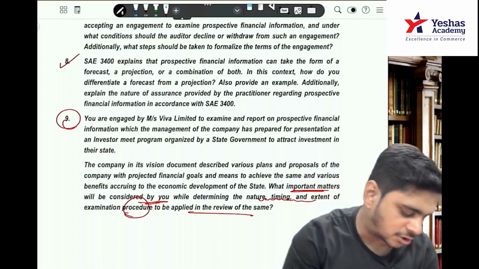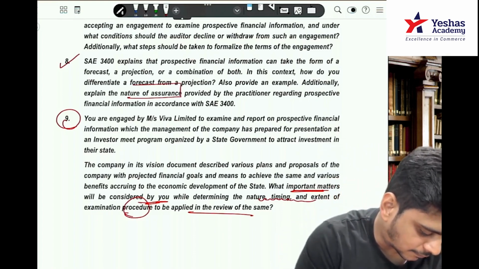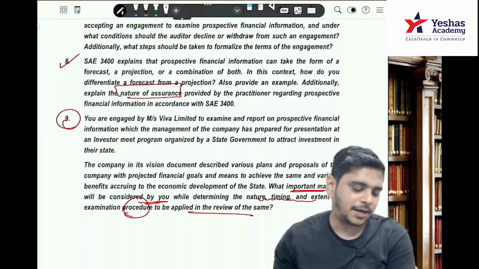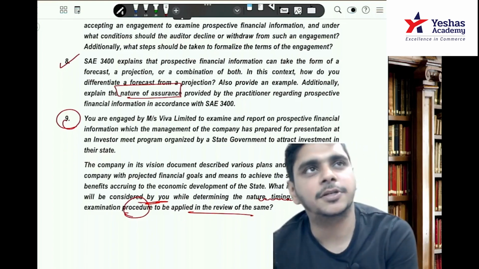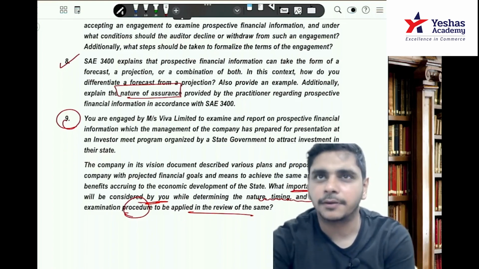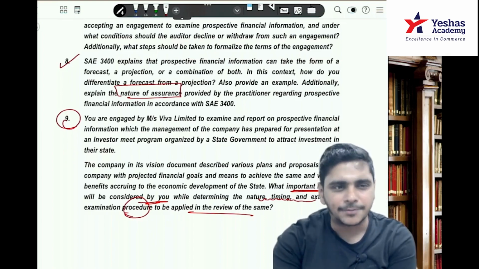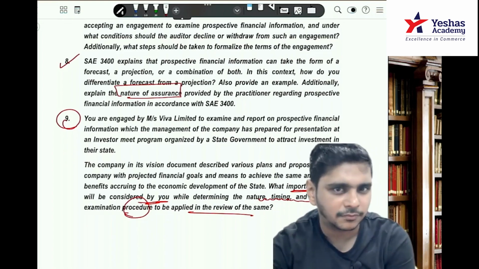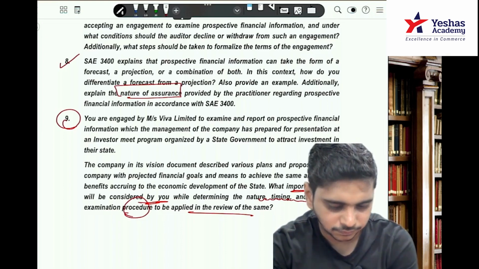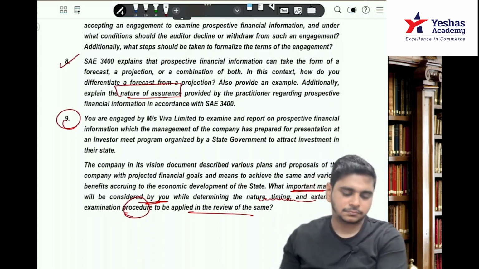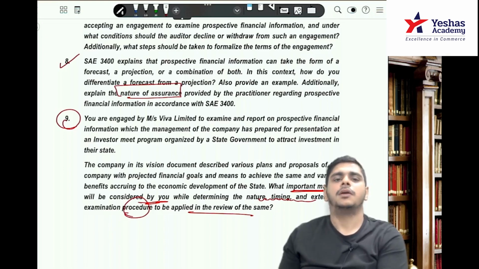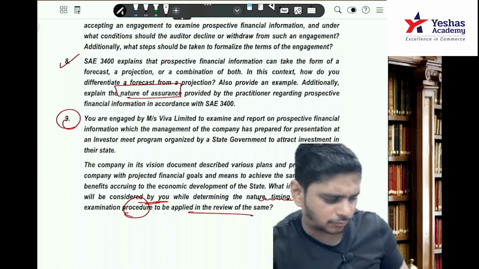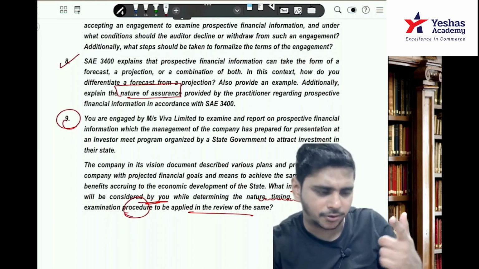Additionally, explain the nature of assurance provided by the practitioner regarding prospective financial information. Which kind of assurance do we provide? Reasonable, absolute, limited, moderate. We have discussed this yesterday. Anybody? Limited, moderate level of limited assurance, moderate, correct, Prerna, moderate.